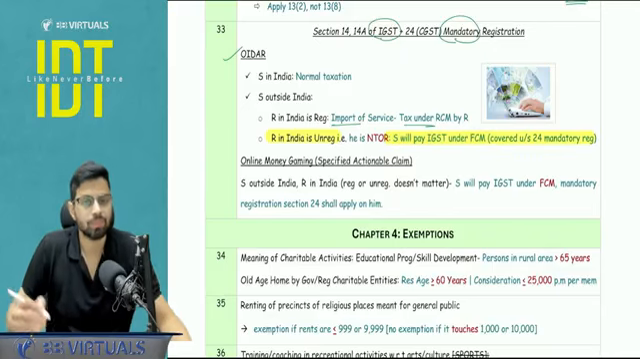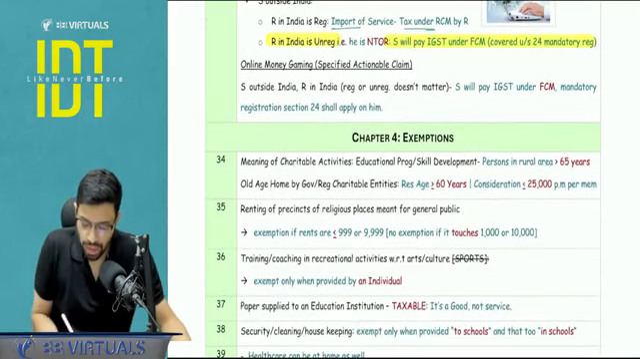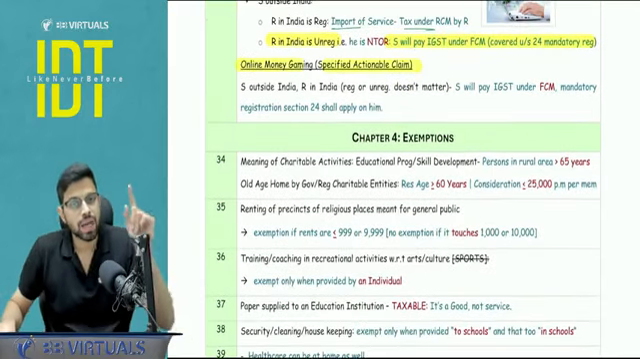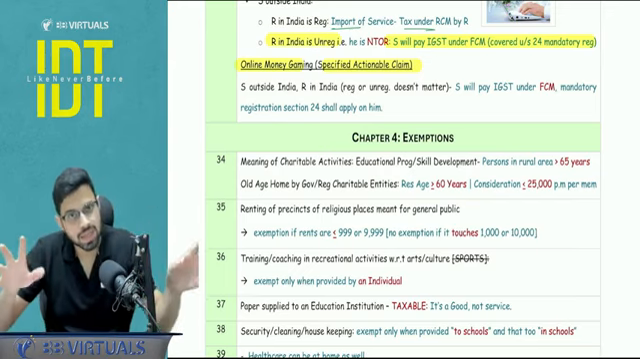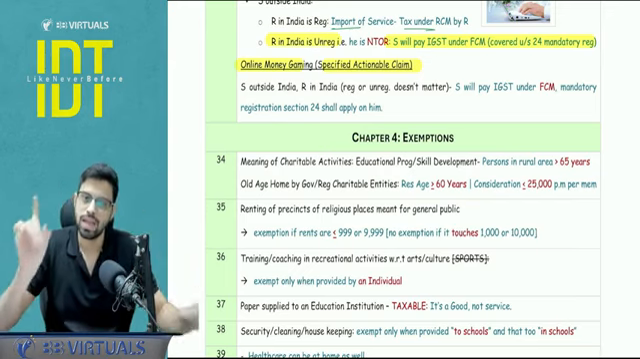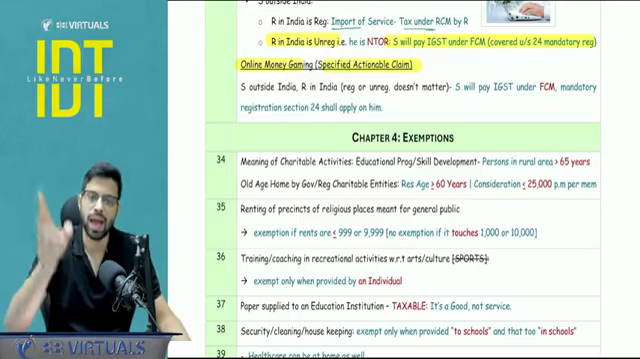But when we cover this from the online money gaming point of view, section number 14A applies. The supplier is outside India. Here the recipient may be registered, the recipient may be unregistered. I don't care. Section 14A will apply. FCM will apply.